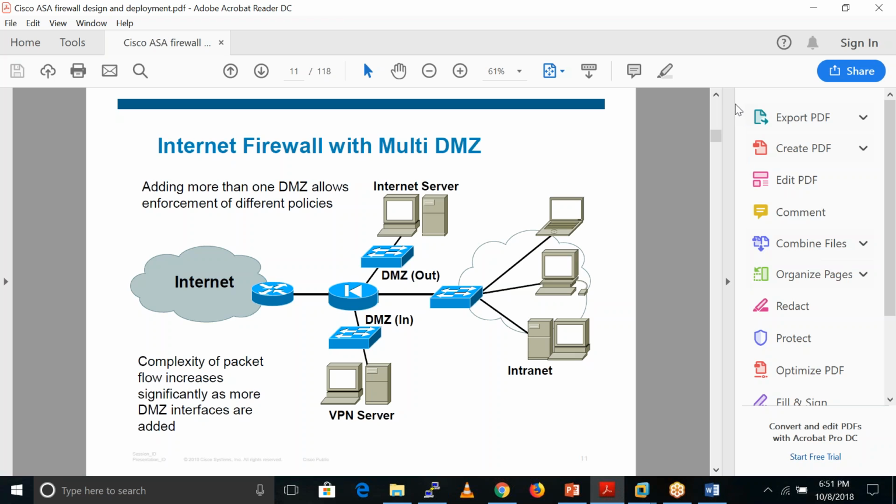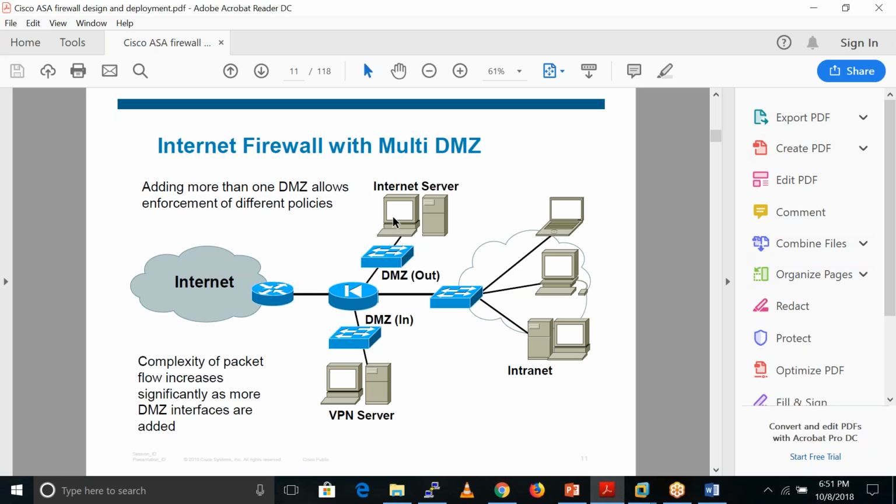So actually, Nadeem, DMZ is a demilitarized zone, where we generally put our servers. So what kind of servers do we put here? We put two kinds of servers. Either servers which we want to host publicly, like if we are a company hosting some web services, we put this web server in the DMZ zone, and we configure some policies on the ASA, so outside users can access these web servers. So that is the DMZ zone.